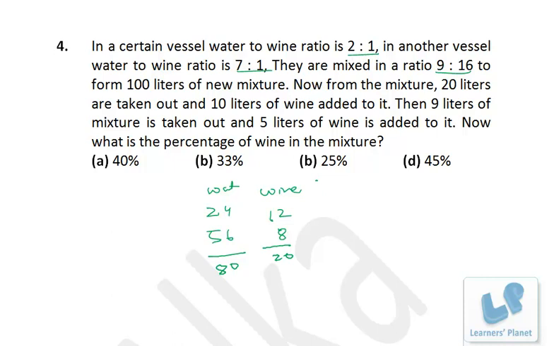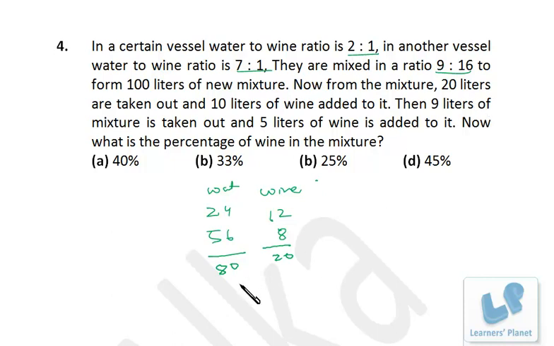Okay. Now what? From this mixture, 20 liters are taken out and 10 liters of wine added to it. See, if you take out 20 liters, the remaining mixture will also be in the same ratio, 4:1. That means 4 part of water will go in this 20 liter and 1 part of wine will go in this 20 liter.